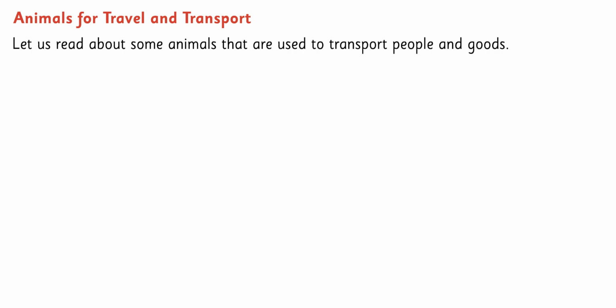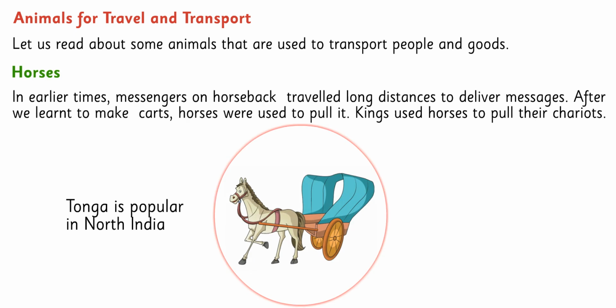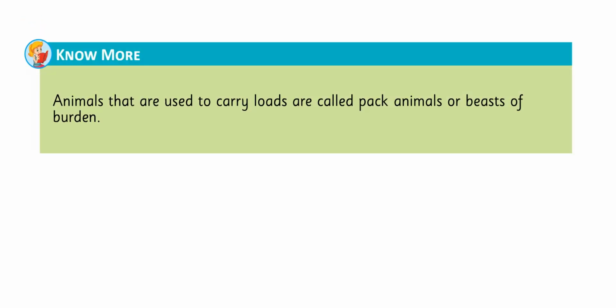Animals for travel and transport. Let us read about some animals that are used to transport people and goods. Horses. In earlier times, messengers on horseback traveled long distances to deliver messages. After we learned to make carts, horses were used to pull them. Kings used horses to pull their chariots. Note: animals that are used to carry loads are called pack animals or beasts of burden.